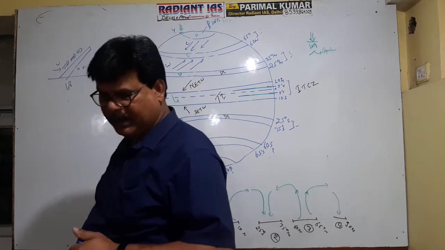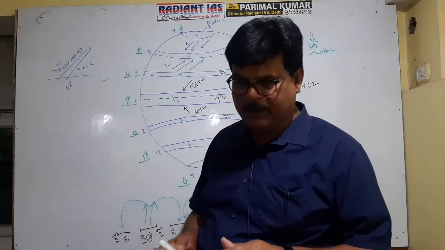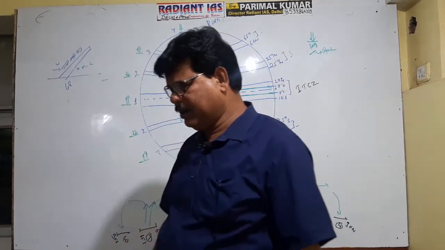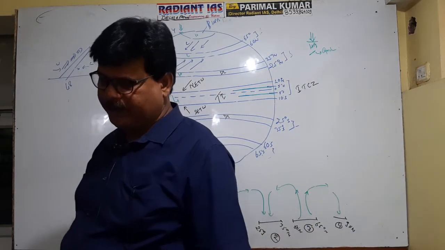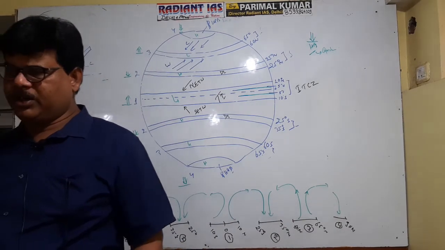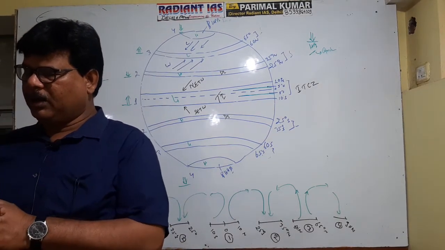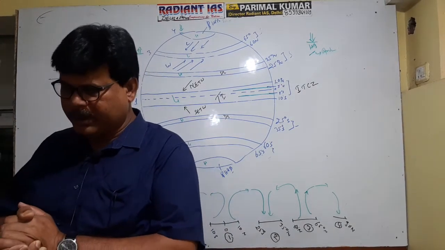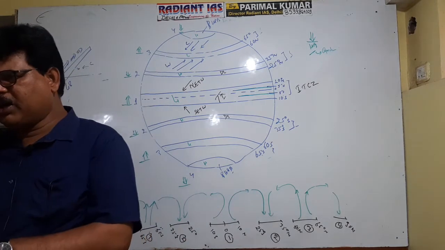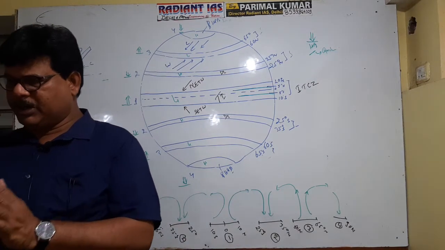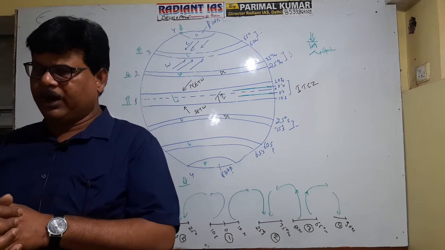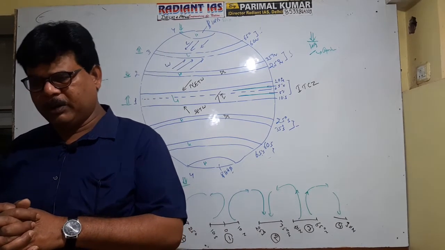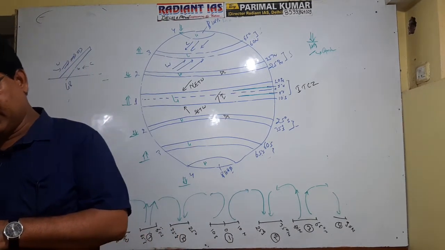It is clear that 60 to 65 degree latitude in both hemispheres is the most ideal zone for front formation, because this is the zone where there occurs convergence of two contrasting air masses along a line. One air mass is the polar easterly cold wind, and the second one is the westerly warm wind. Consequently, a front is formed in this zone, and along the slope of the front there occurs upward upliftment of the air, causing low pressure in this zone.